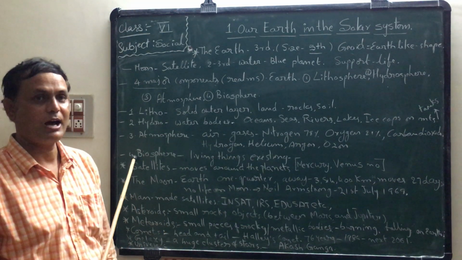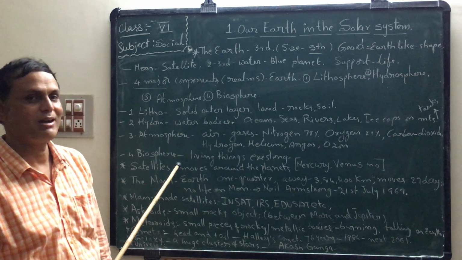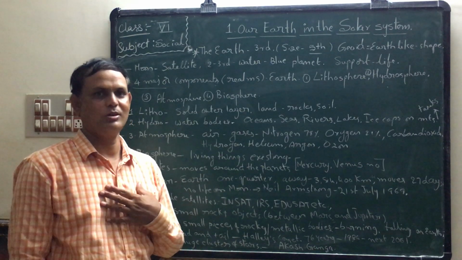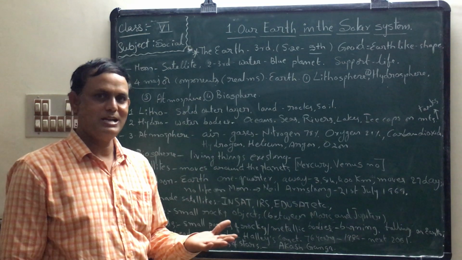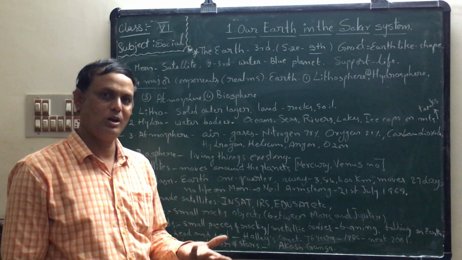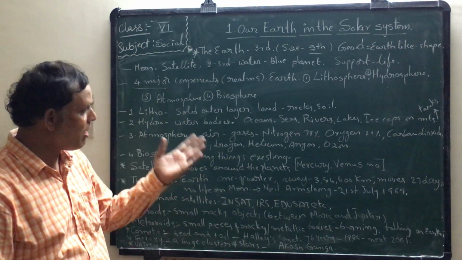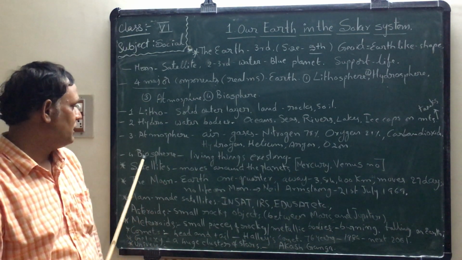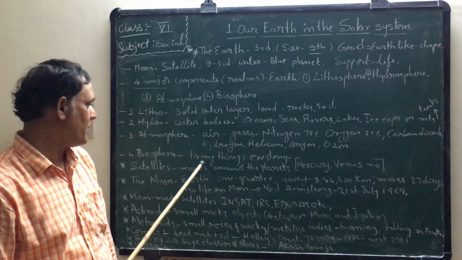Fourth one, our fourth realm is biosphere. Here biosphere means all living things. We human beings, plants, creatures, animals, water body animals and fish, etc. Insects, birds, all human beings, all living things are there in this layer that is called biosphere. What is it called? Biosphere.